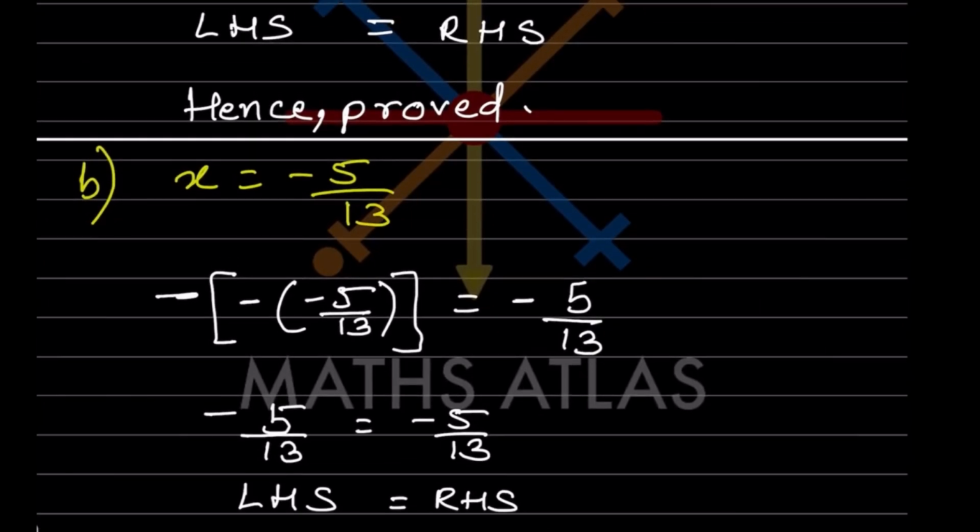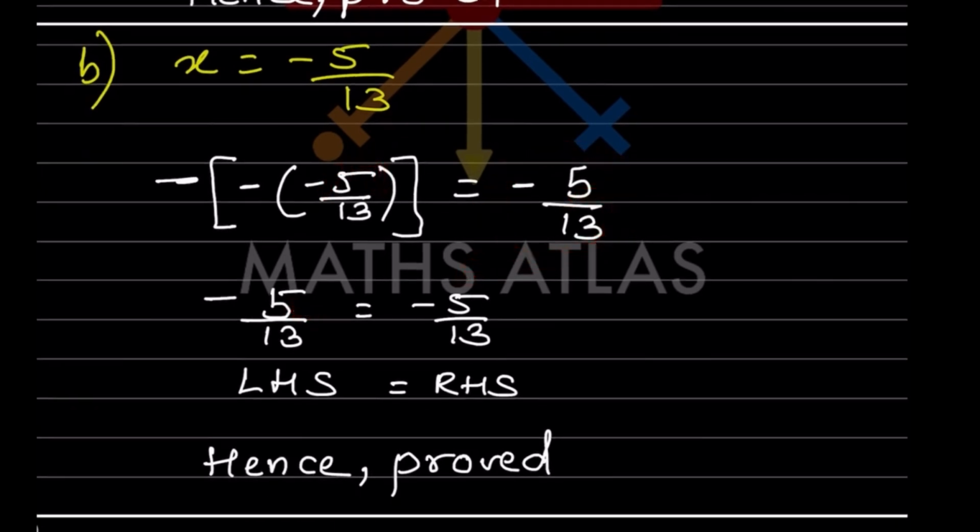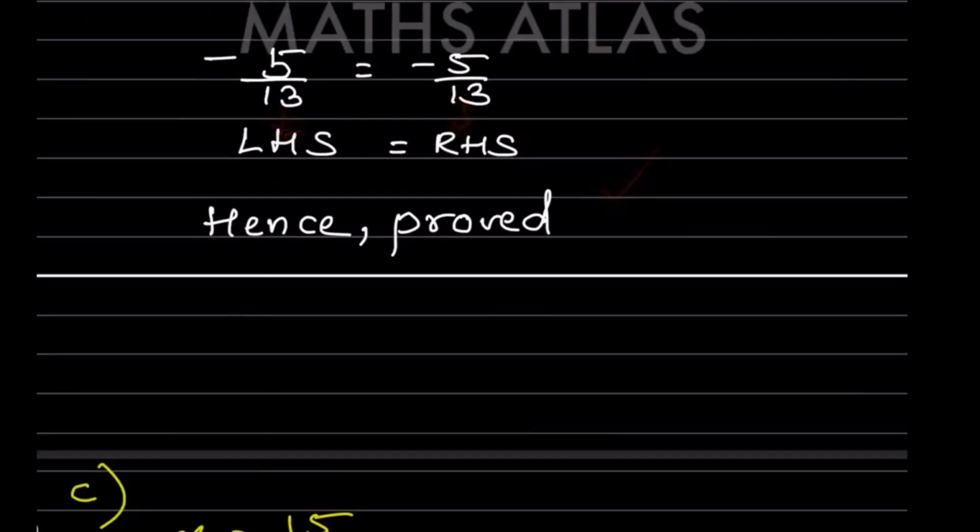Now look at here again, that is minus of minus x. So here minus, this is also minus, and x value is minus 5 by 13. And this is the left hand side and this is the right hand side. So when you solve this one, this again minus, and this is minus minus becomes plus, and this is minus. So plus minus is going to be minus 5 by 13, and this is the same. So what we can say, these both sides, the LHS is equal to RHS, hence proof.